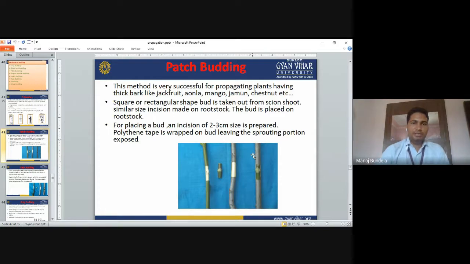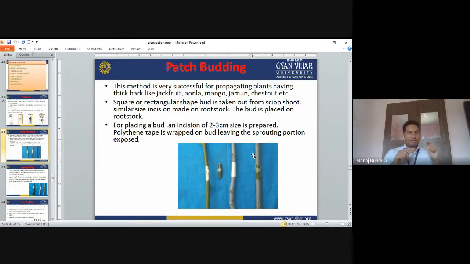Patch budding. This is very successful for propagating plants having thick bark like jackfruit, amla, mango, jamun, and chestnut. In patch budding, a square or rectangular shaped bud is taken out from the scion shoots. A similar size incision has to be made on the rootstock, which means the mother plant.